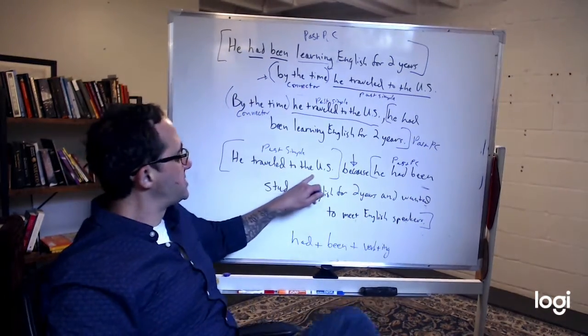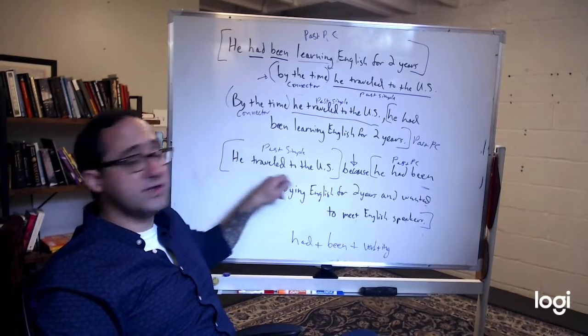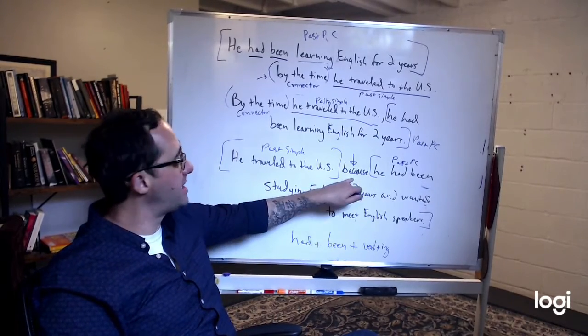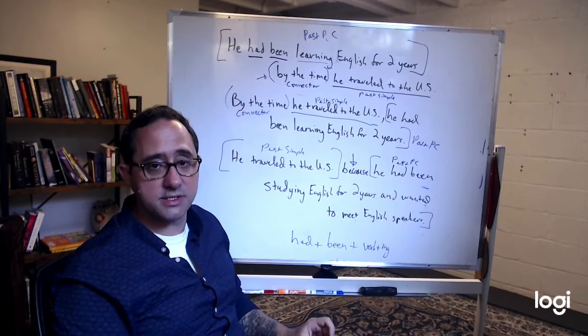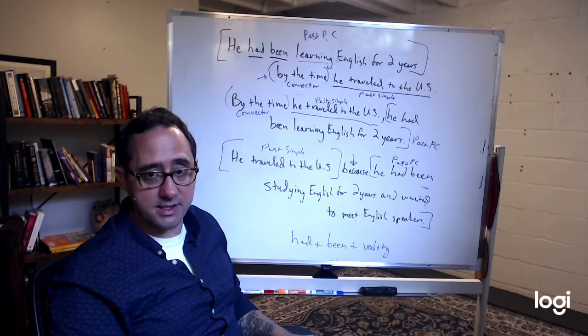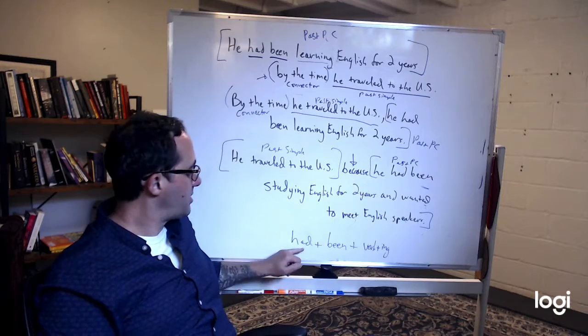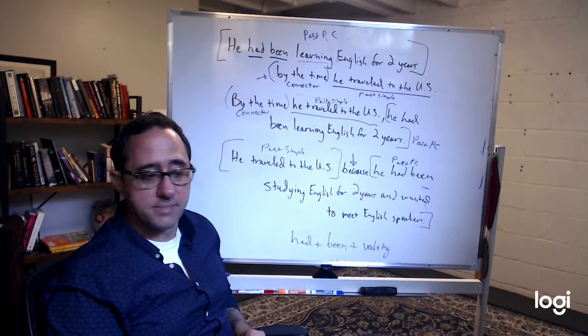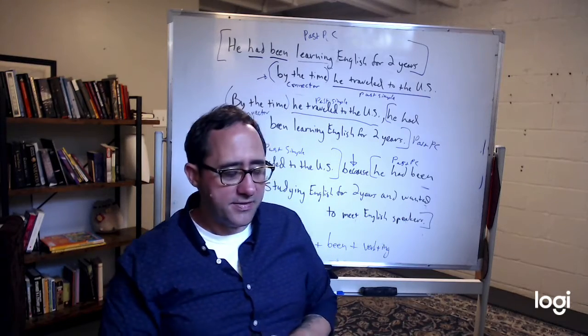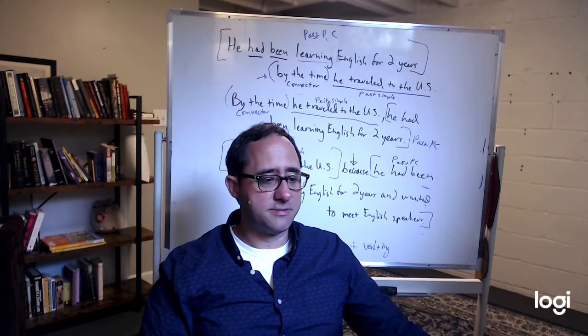He traveled to the US because he had been studying English for 2 years and wanted to meet English speakers. That's a because. So had plus been plus the verb plus ing. Okay, let's think of some other examples.